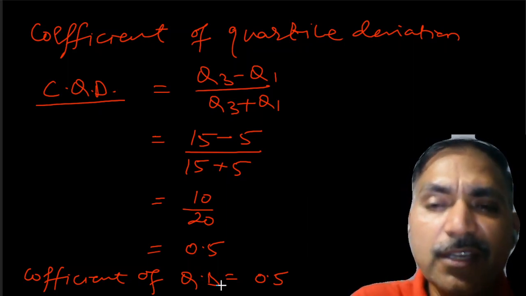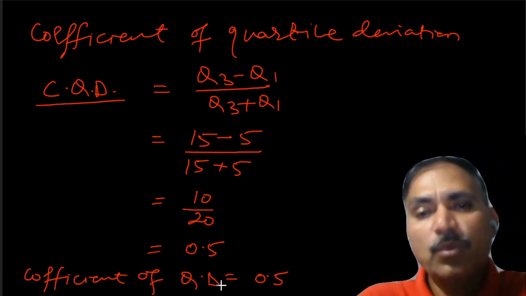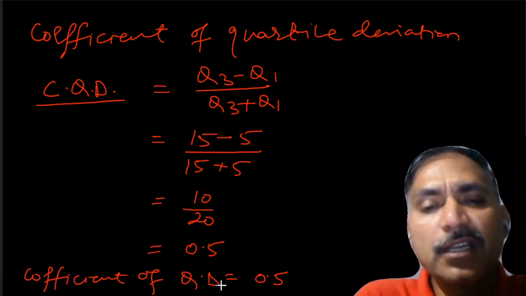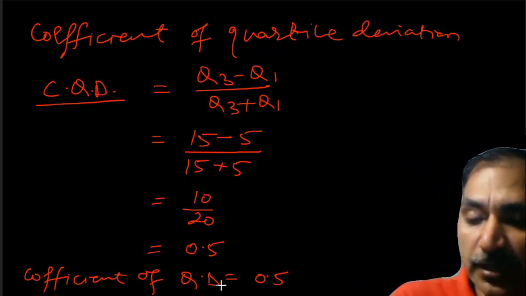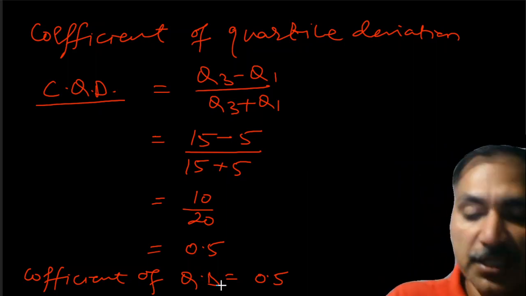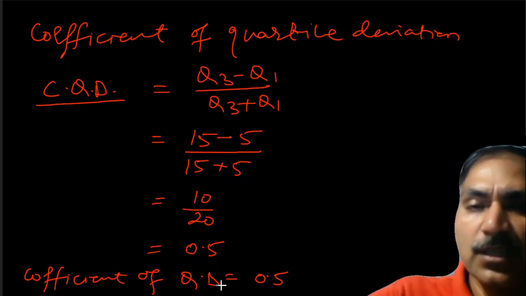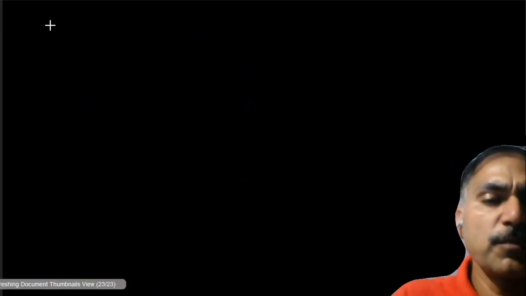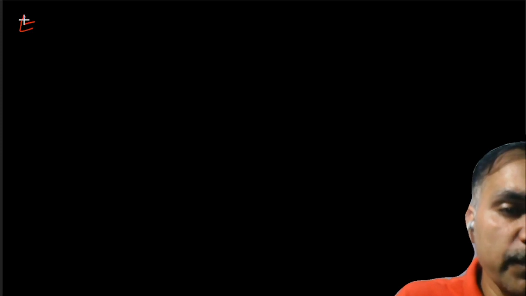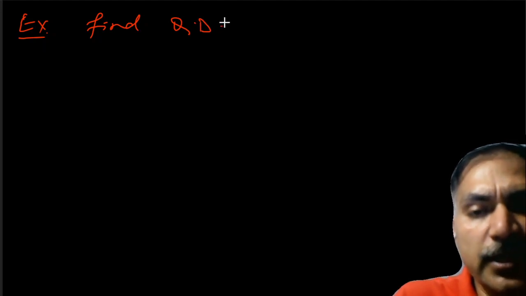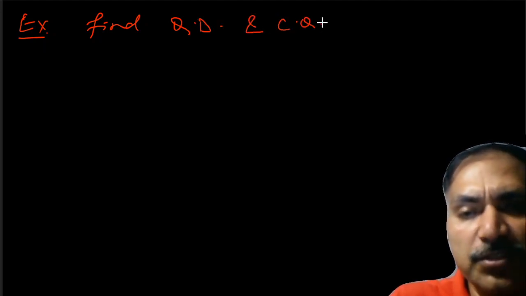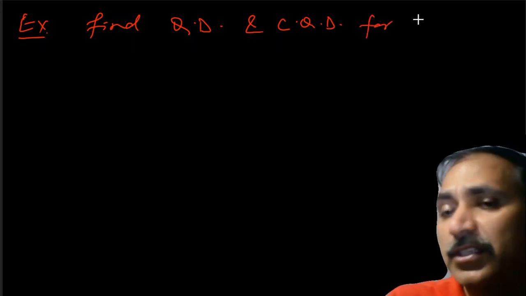Now we will learn how to find out the quartiles for the raw data, and then we will be using the formula to find out the quartile deviation and coefficient of quartile deviation for the raw data. Let us have a sum based on that. Suppose you have been given a set of numbers and the question is find out QD, that is quartile deviation, and CQD, coefficient of quartile deviation, for the following data.